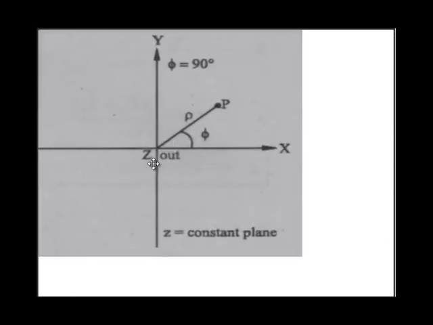From the top view, you can see that z is out of the page, and the point P is shown here, and this is the projection of point P on the z axis. This is marked as rho, and this is the angle of this projection with the xz plane. It is shown here as a line, because from the top view the xz plane appears as a line. So the projection of point P on the z axis is rho. The angle of rho with the xz plane is phi. It is clearer to show phi in the top view.